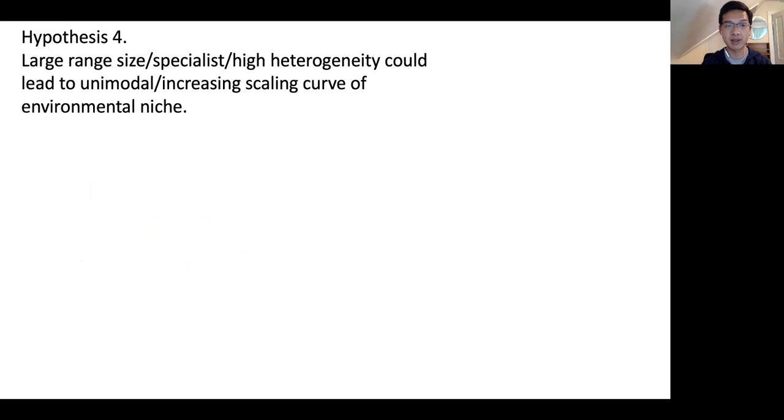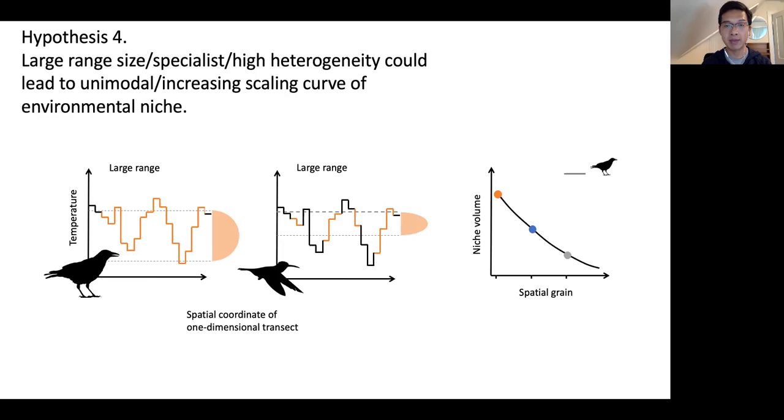We also expect to have unimodal or increasing spatial scaling relationship when coarsening grain began to include non-habitat of a specialized species.